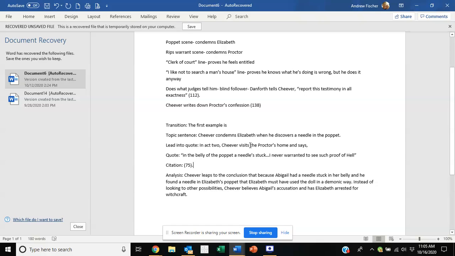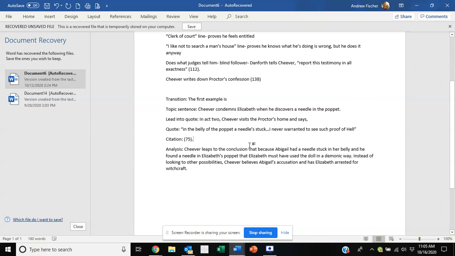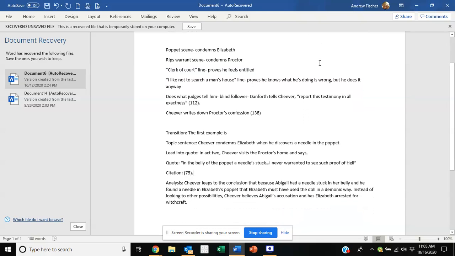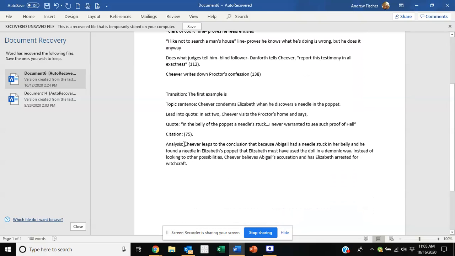The analysis is the discussion point. That's where you get to explain how does that prove that he condemns Elizabeth. So you got to break down the quote a little bit. You got to use your own words to explain how does that mean that he is condemning his friends. How is he blindly following the court's orders? So this is an example of my analysis.